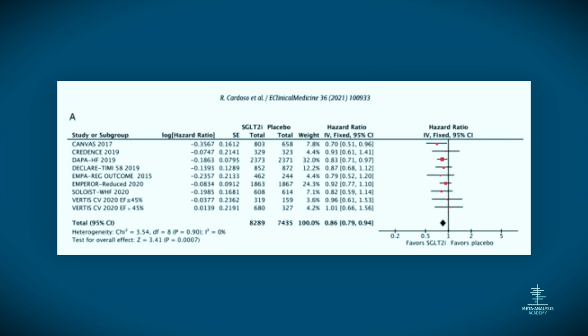If I didn't have this meta-analysis, I would have to read all of those papers to understand what they were talking about. And even if I read all of those papers, I wouldn't have such precise measurements and mathematics in my head. And that's what meta-analysis is useful for, aggregating data and presenting it to us in a very digestible format, which is the forest plot. So that's it. I hope you now understand what a meta-analysis is.